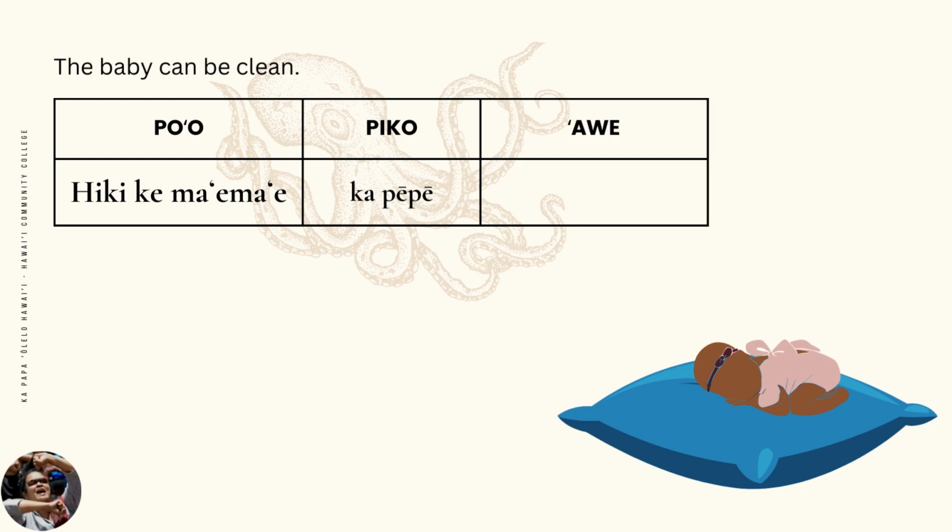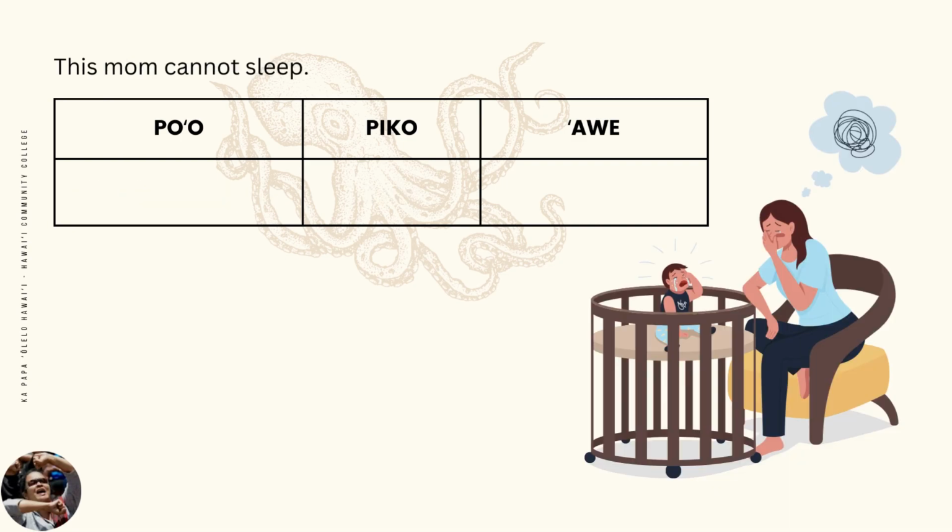Note that when the painu is an a'ano or condition, we do not need to use i or ya to mark the piko. We only use i or ya to mark the piko if the painu is an action, a hamani or a hehele. In this example, the painu is an a'ano. We don't need to mark the piko. To make this sentence negative, simply add the word a'ole to the po'o. Let's look at this example.